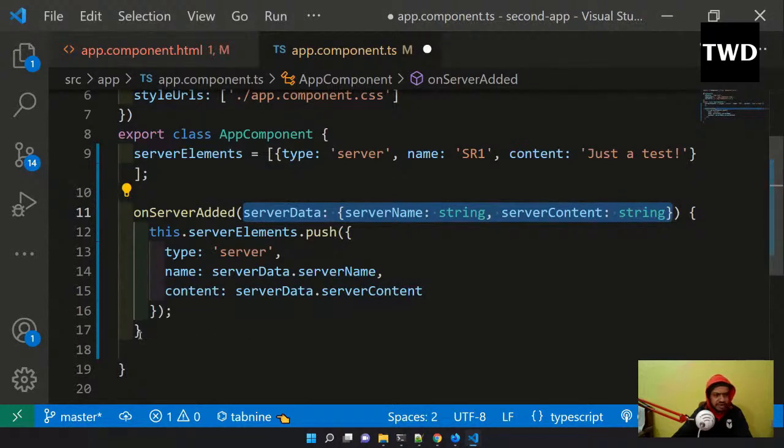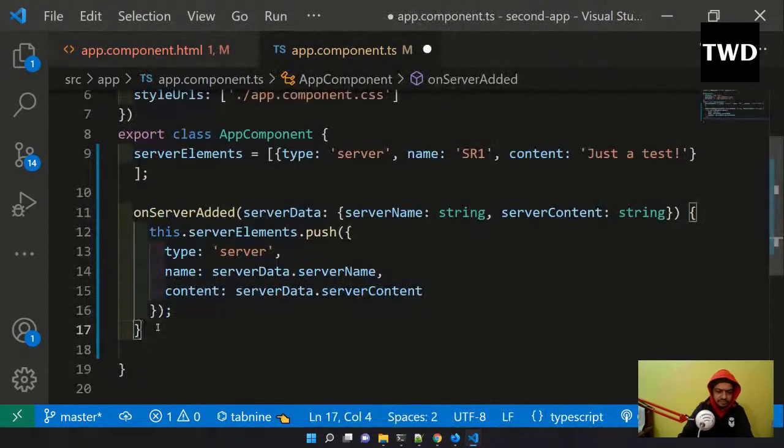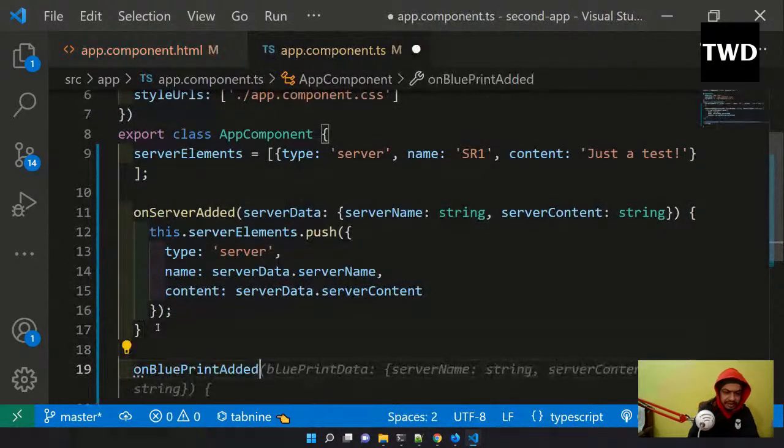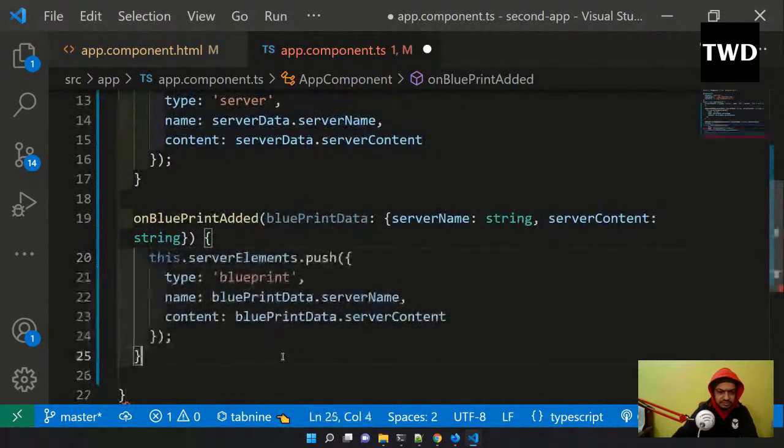Now we will have on blueprint added also, with blueprint data the same, the type is blueprint, blueprint data server name, and blueprint data dot server content. So both these things I'm having.